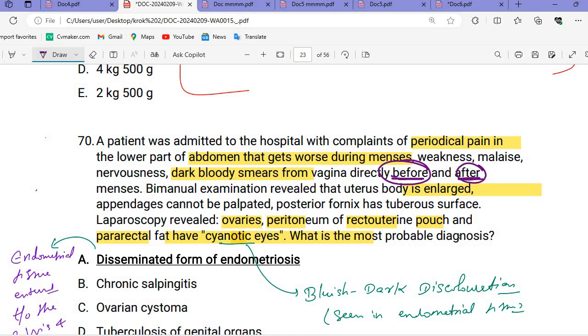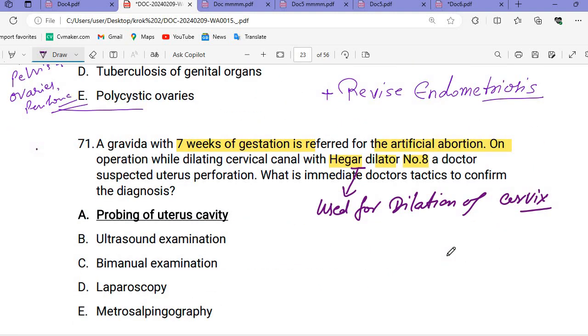If before and after also, it is because this endometrial tissue is also present in other regions, and when they are present in the other regions, they bleed before and after the menses also. That's why we are having the before and after here.